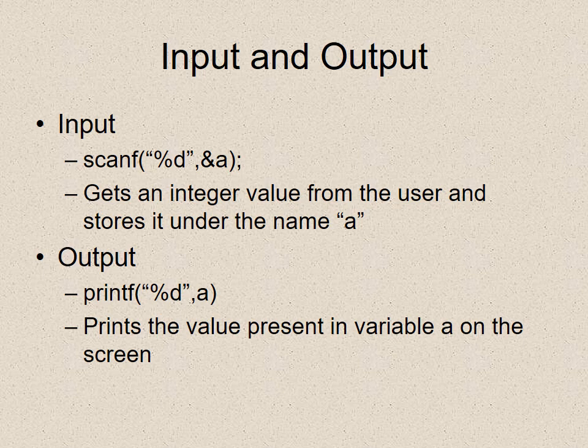We have input and output. The input statement is the scanf statement. We write scanf, inside the brackets in inverted commas %d, &a, which gets an integer value from the user and stores it under the name a. The output statement is the printf statement. It is written as it is to be shown on the screen. It prints the value present in the variable a on the screen.